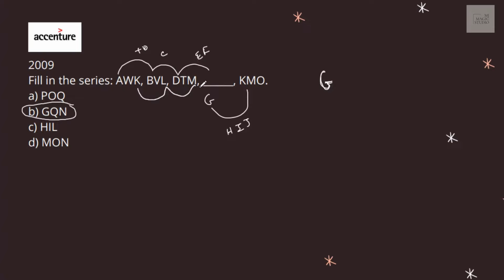K, L, M, and then N should come, M, N, O. That means it should be G something N, and yes, that fits in option B itself. That means G, Q, N, that is option B, fits in here. G, Q, N is the answer.